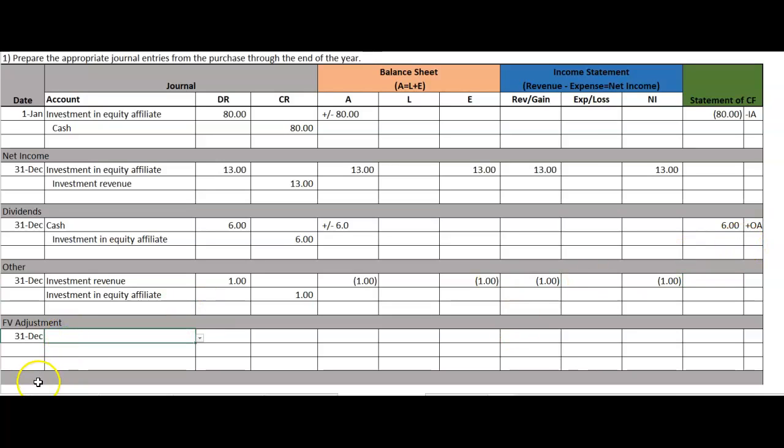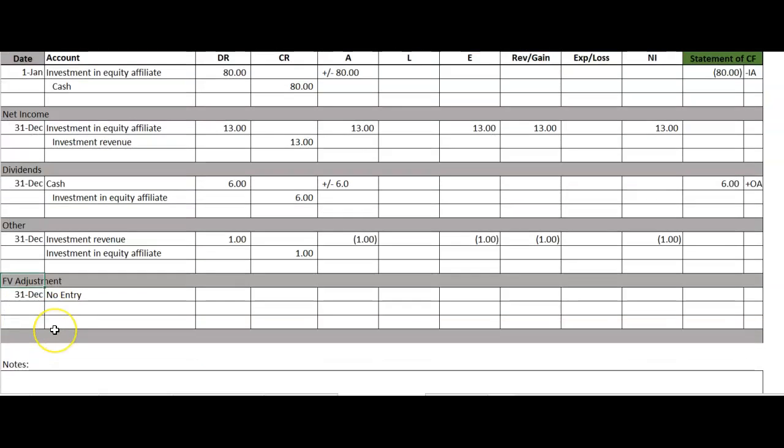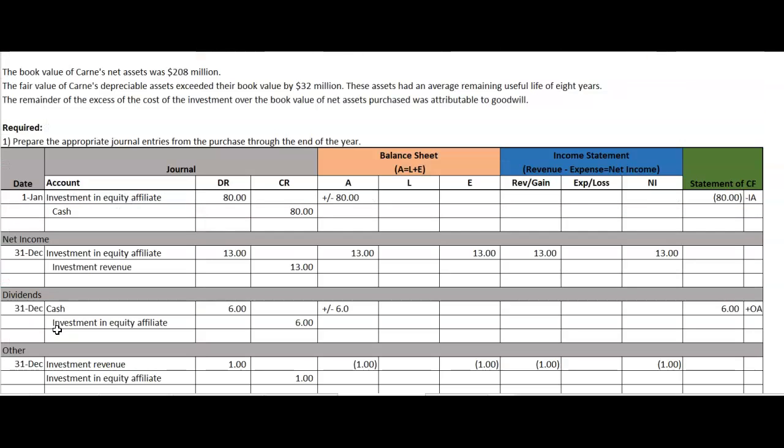Now, fair value adjustment comes into play. Well, under the equity method, there are no fair value adjustments. So this would be no entry in that case. Anytime you use the equity method, you do not adjust the fair value at the end of the accounting period.